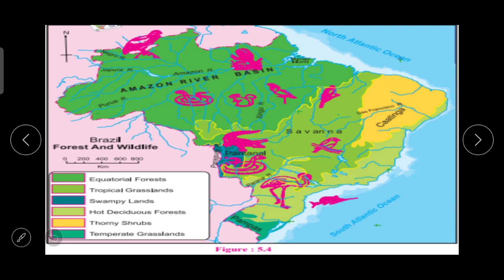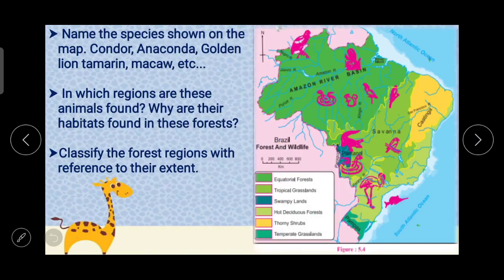Then classify the forest regions with reference to their extent. These three questions you have to solve by using the information given in figure 5.4.